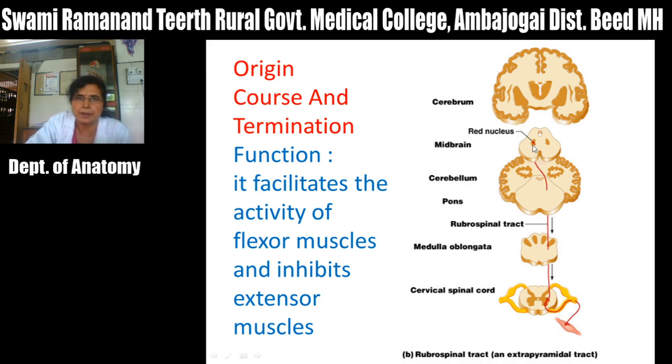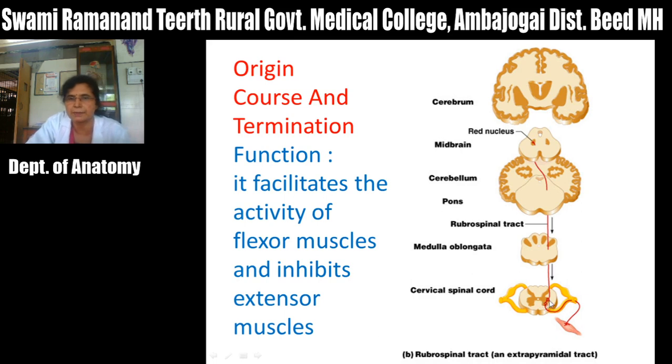So these fibers arising from the red nucleus cross to the opposite side in the ventral tegmental decussation, and they descend on the opposite side through the pons and medulla and into the lateral funiculus of the spinal cord, that is the rubrospinal tract. This tract extends throughout the spinal cord. Now termination: this tract has the same termination as the corticospinal tract.